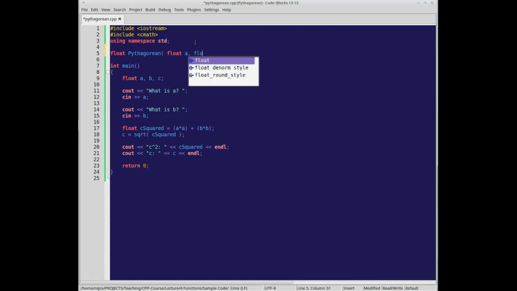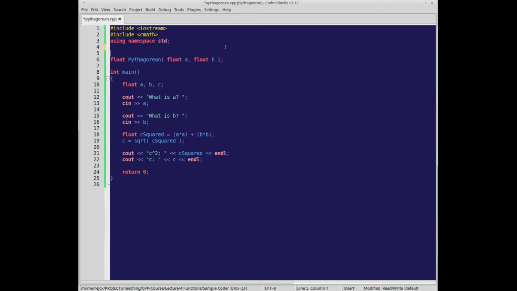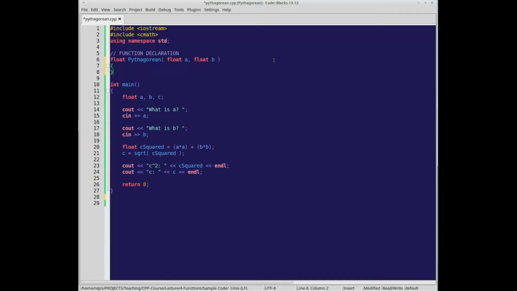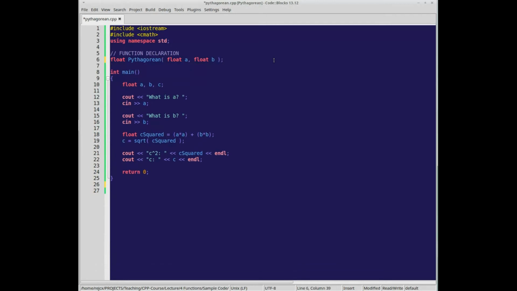And its input will be both A and B, which are required to calculate what C is. So this is the function return type, this is the function name, and these are the two parameters. And this whole thing is the function declaration. So the declaration has the semicolon at the end, and it does not have the function body. You could go ahead and put the function definition up here. That would be fine.